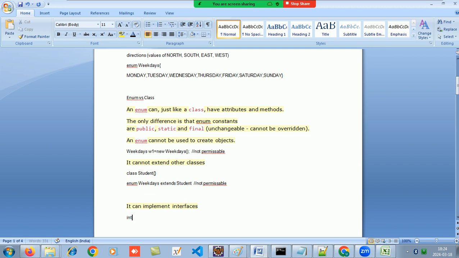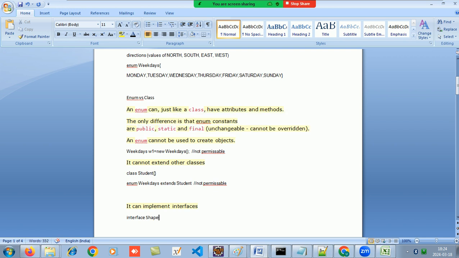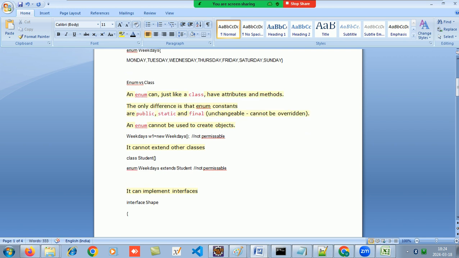So if I have an interface, shape, and if I have any abstract method in that, abstract public void area.